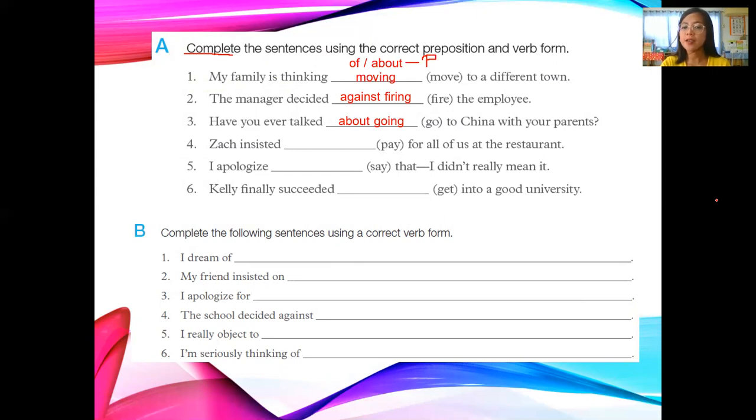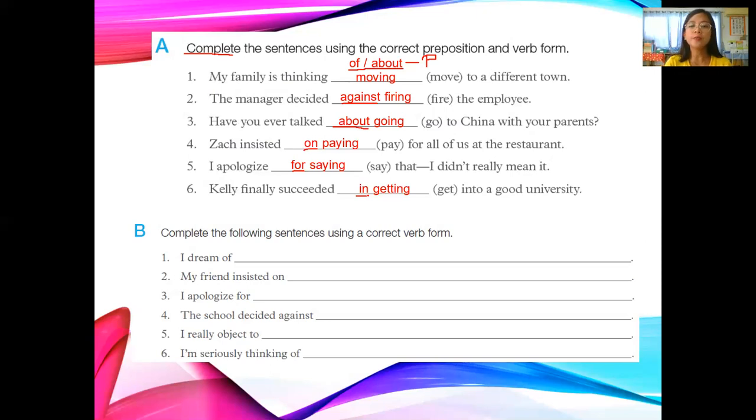Number 4, Zach insisted on paying for all of us at the restaurant. 5, I apologize for saying that. I didn't really mean it. 6, Kelly finally succeeded in getting into a good university. So these are the prepositions: about, against, about, on, for, and in. So those are examples of prepositions.